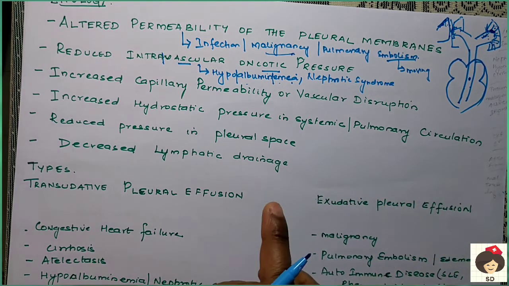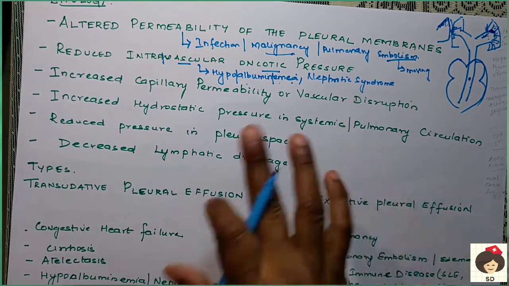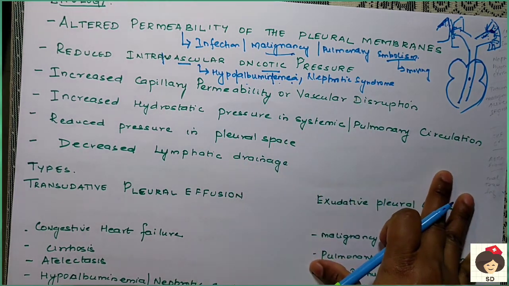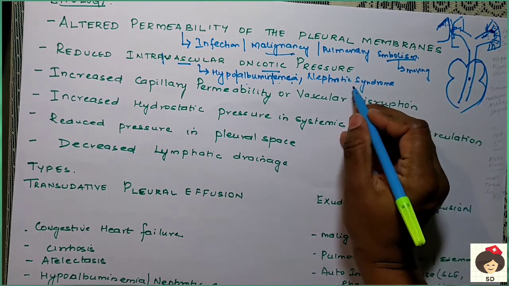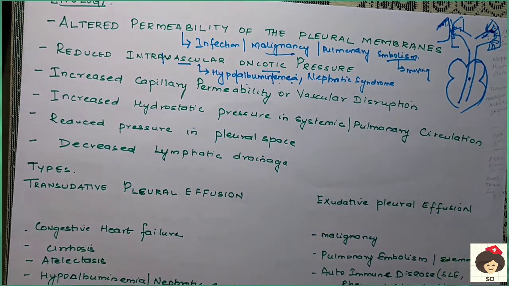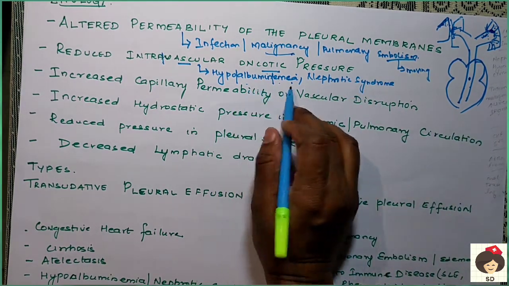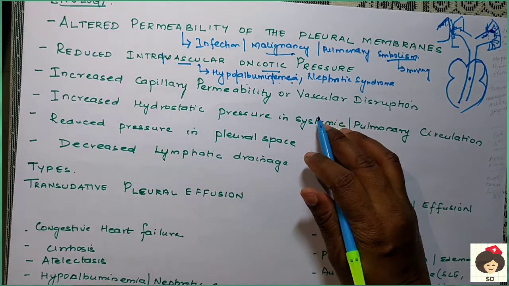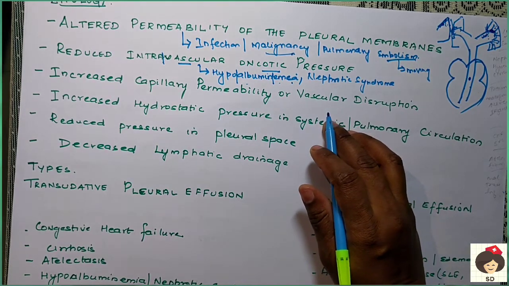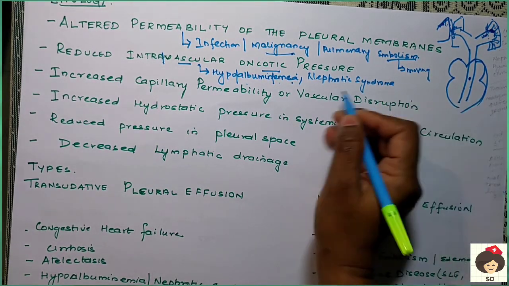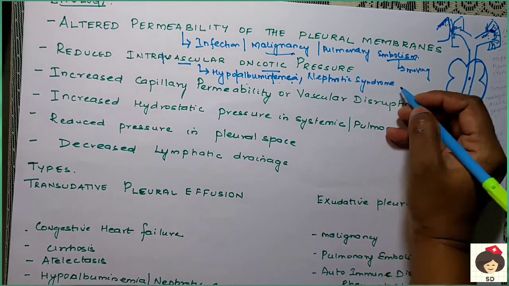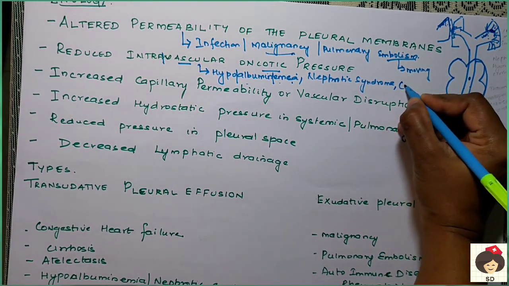But in nephrotic syndrome, this absorption will not take place. The glomerular filtrate allows the protein to get eliminated from the body. When protein is eliminated, our blood again goes to hypoalbuminemia because of the decreased protein. So again oncotic pressure will not be maintained, and the patient will go into pleural effusion.